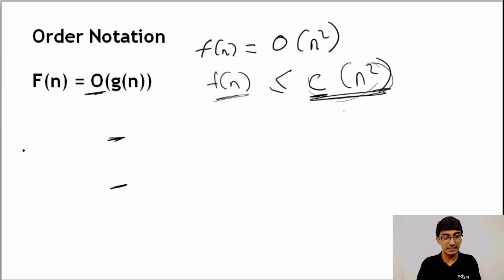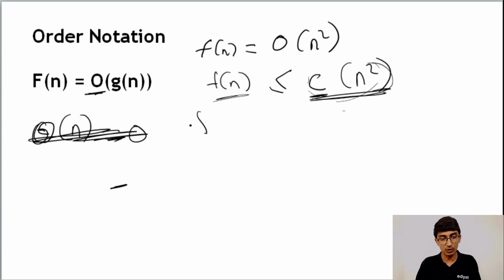When we come to theta, so when we have theta of n, what we are telling is, let's say f of n is equal to theta of n square. And when I say n square, it can be any other function, but let's say it's theta of n square.